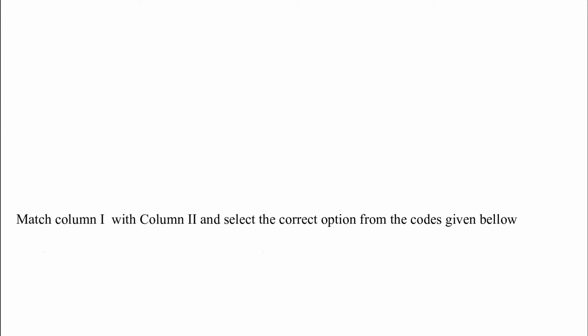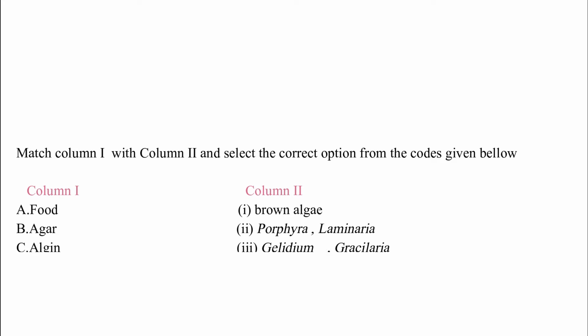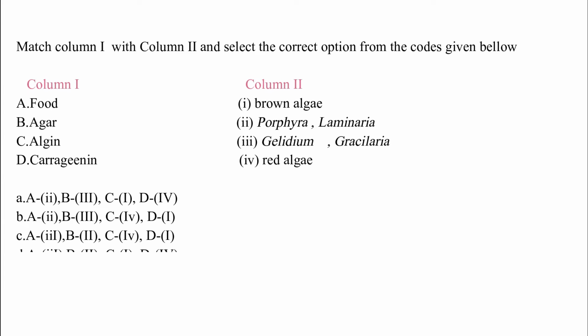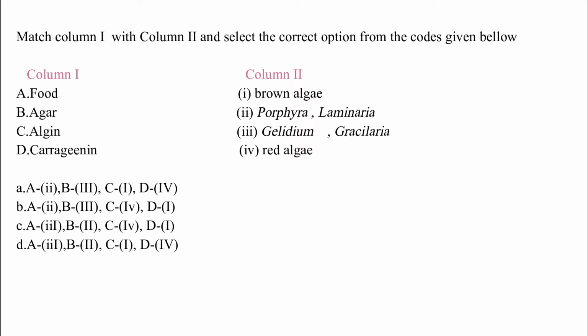Match column I with column II and select the correct option from the codes given below. Column I: A. Food, B. Agar, C. Algin, D. Carrageen. Column II: I. Brown algae. II. Porphyra, Laminaria. III. Gelidium, Gracilaria. IV. Red algae.